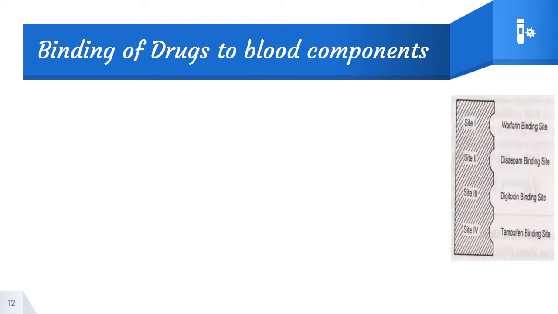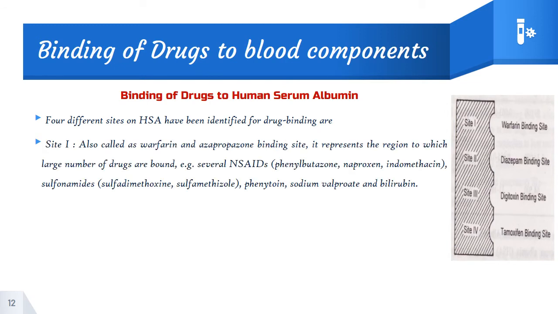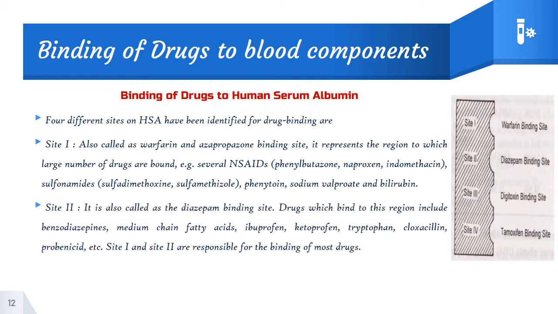So there are binding sites found in HSA. There are 4 different sites found in human serum albumin. The first site is called the warfarin and azopropazone binding site. It represents the region to which a large number of drugs bind. Examples: NSAIDs, sulfonamides, phenytoin, sodium valproate, bilirubin. So most of the compounds bind to the first site.